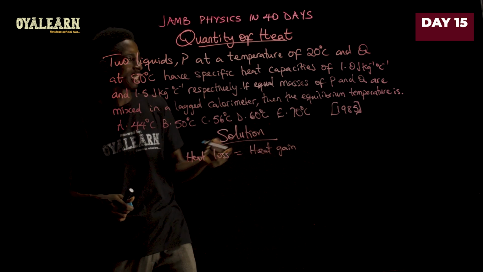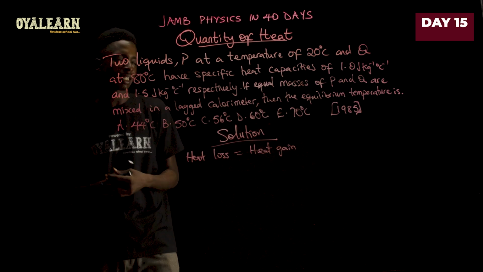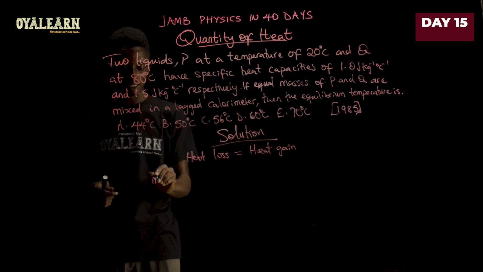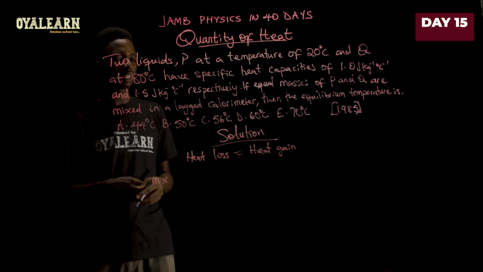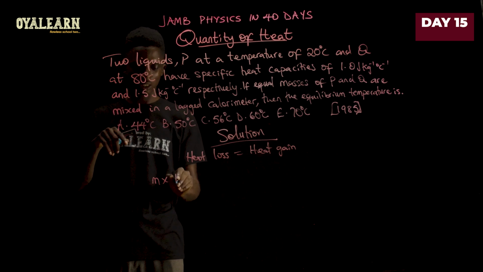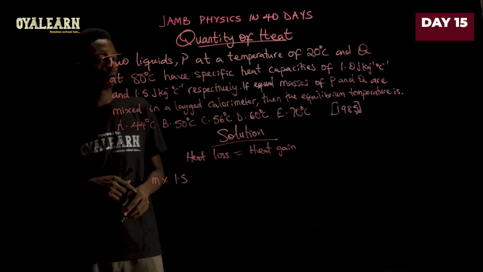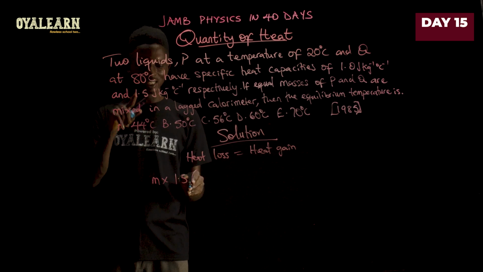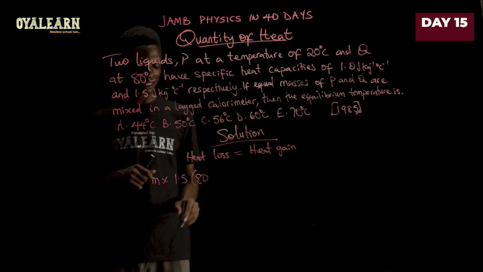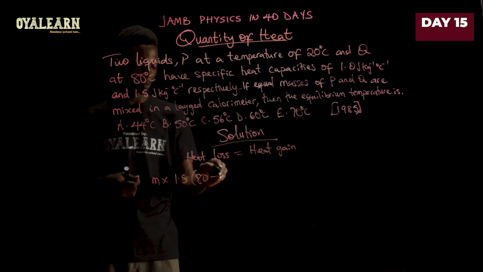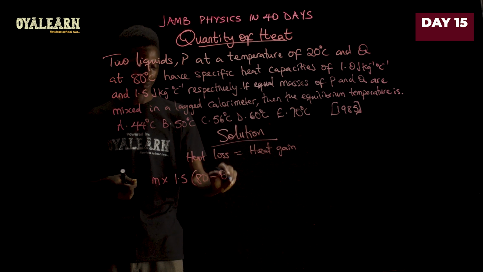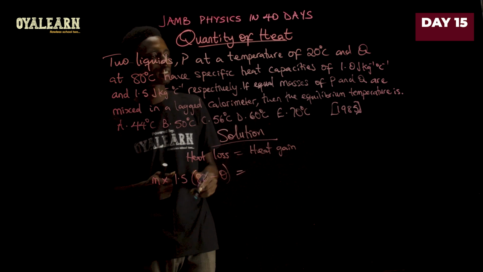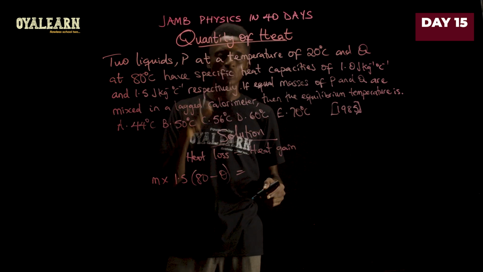So the one losing heat is Q. So let's find heat lost by Q. Heat lost by Q would be the mass multiplied by the specific heat capacity of Q, that is 1.5, multiplied by the difference in temperature. It was at 80 degrees Celsius before, so that will be 80 minus the final temperature, that's theta. Now we equate this with the heat gain by liquid P.